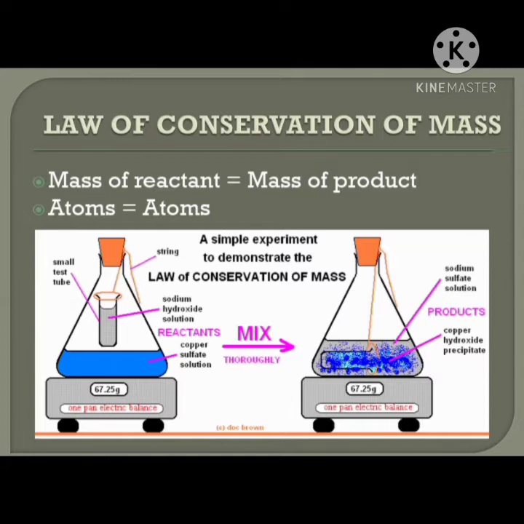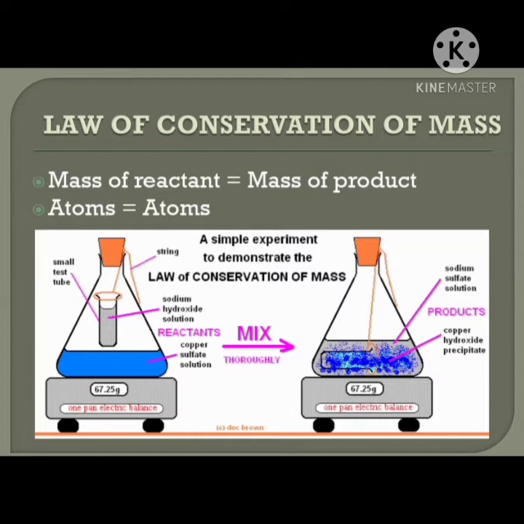That means the number of atoms present in the reactants is always equal to the number of atoms present in the products. We have seen many chemical reactions, and we write them in chemical equation form. We check whether these equations are balanced. If not balanced, we balance them to show that the atoms are equal.